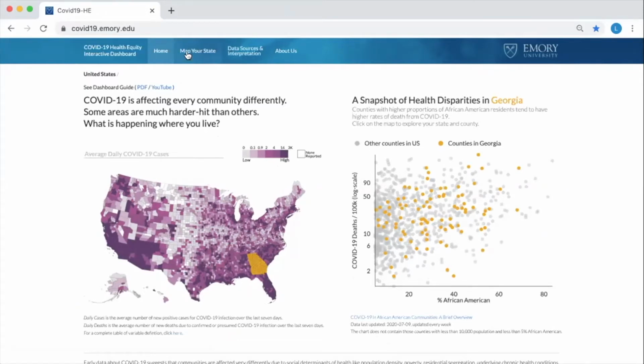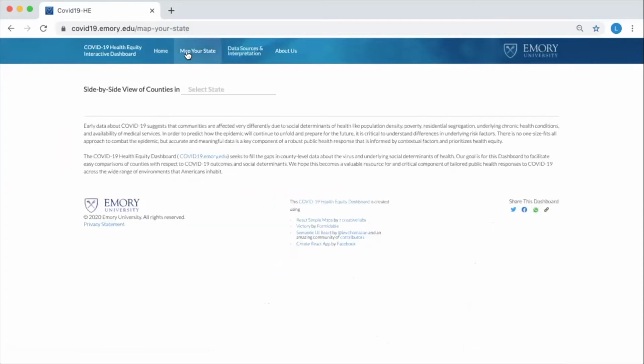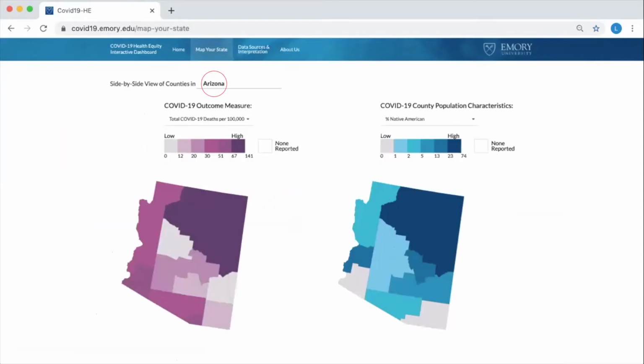To start visualizing, click on the tab Map Your State. By selecting a state and next selecting deaths or cases under COVID outcomes, and finally selecting percent Native American in county population characteristics, you can map side by side these relationships in a state of your choosing.